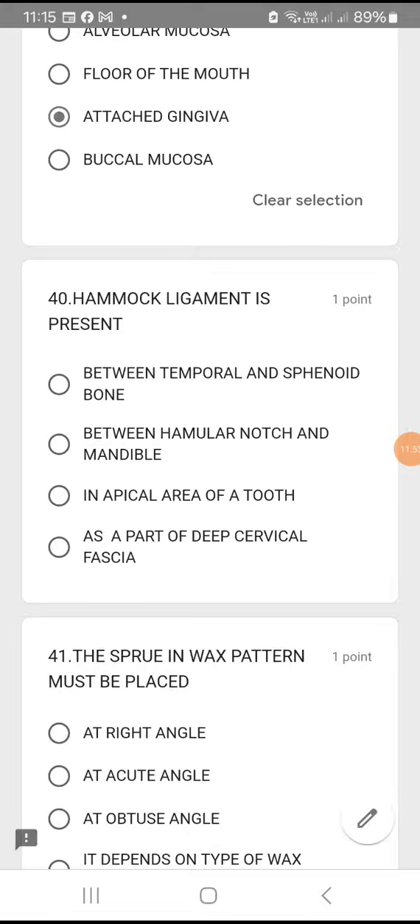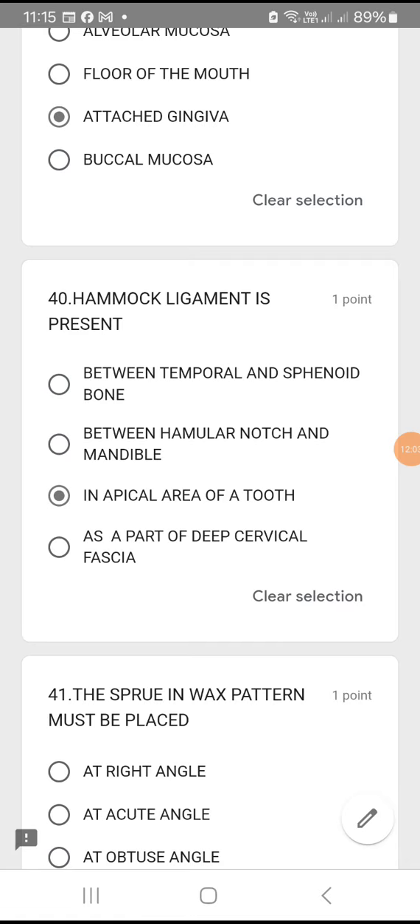Now, question number 40. Hammock ligament is present in which area? Between the temporal and sphenoid bone, between hamular notch and mandible, in apical area of the tooth? Yes, definitely option C. In the apical area, you see the hammock ligament.